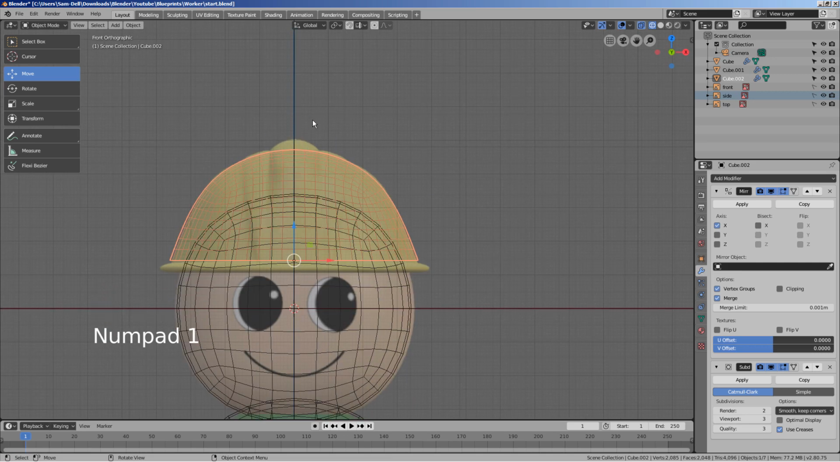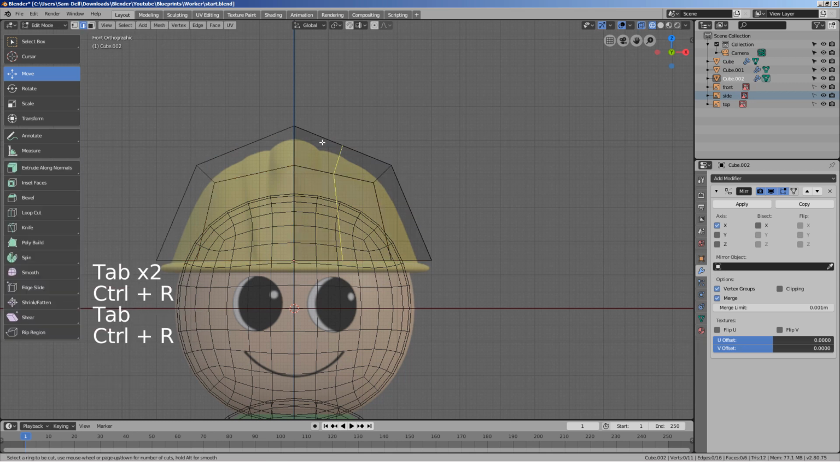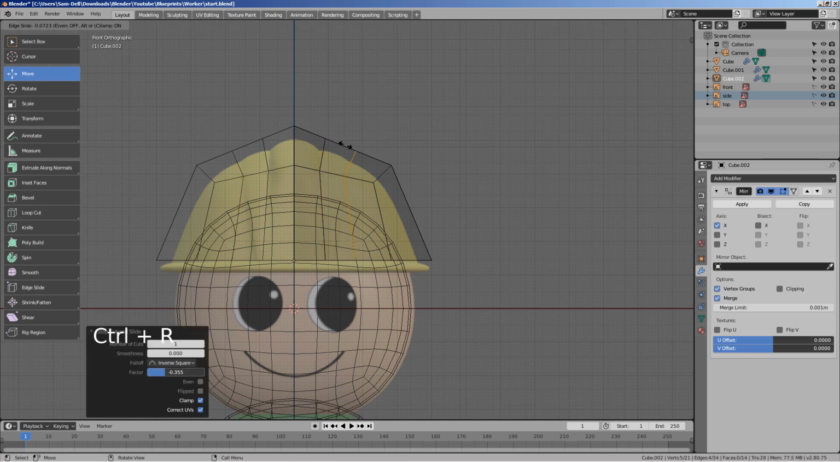Let's remove the subdivision surface modifier for now. We need to work on our helmet mesh in a much lower detailed environment. We need to select the edges and extrude them along normals. I'll show you how it's done. We need to add some loop cuts with Ctrl R. After that, we need to move the vertices by selecting one and pressing the G key twice.